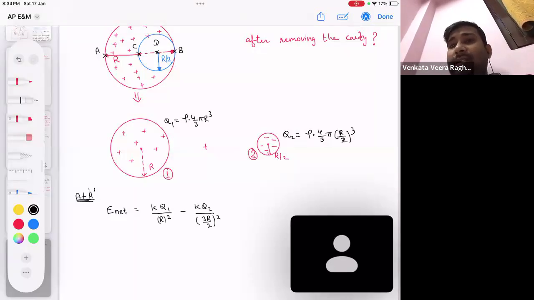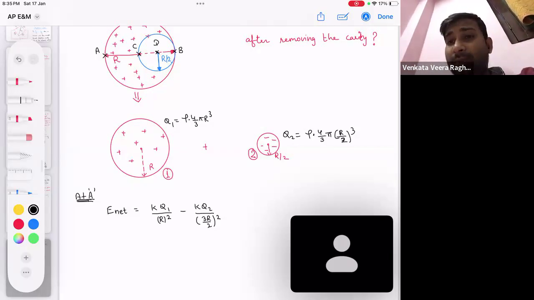Please tell me, do you understand this or not? For point A, for the bigger sphere, the point is on the surface, so we applied the surface electric field formula. For the smaller sphere, the point is outside, so the outside formula we have applied. Now we can simplify it. K common, R square common. What is Q1? Q1 is density into 4 by 3 pi R cube, minus Q2 by (3R by 2) square, so that will come 4 by 9.